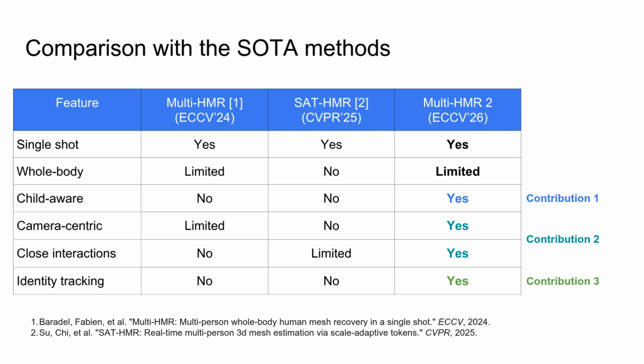A key improvement is child awareness. Unlike the previous two methods, Multi-HMR2 is designed to handle children together with adults. We also improve camera-centric estimation by predicting the camera's field of view, while prior works either rely on a fixed camera model or on the ground truth intrinsic parameters. This allows us to significantly improve the perception of close interactions in between humans. Finally, Multi-HMR2 allows to track the identity across frames while being trained exclusively on still images.